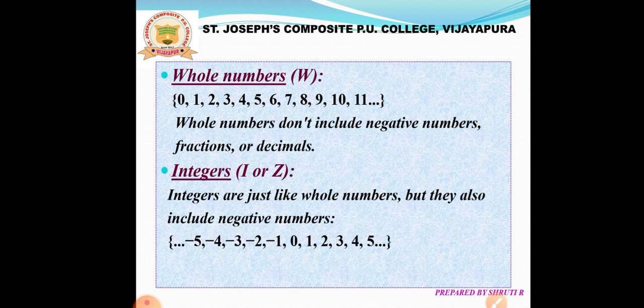And we have non-negative integers and non-positive integers. The list of 0, 1, 2, 3, 4 and so on represents non-negative integers because no one is negative in these numbers, while 0, -1, -2, -3, -4 and so on represents non-positive integers.